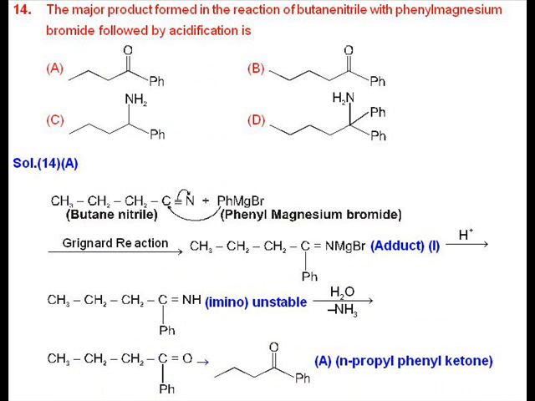In question number 14, the answer is A. In this reaction, butane nitrile is subjected to Grignard reaction using phenyl magnesium bromide. In the first step, a nucleophilic addition reaction takes place and an adduct is formed. This adduct on acidification forms an imino compound which is unstable. This imino compound on hydrolysis gives 4-phenyl propyl ketone. That is the final product, which contains 4 carbon atoms including the keto group.